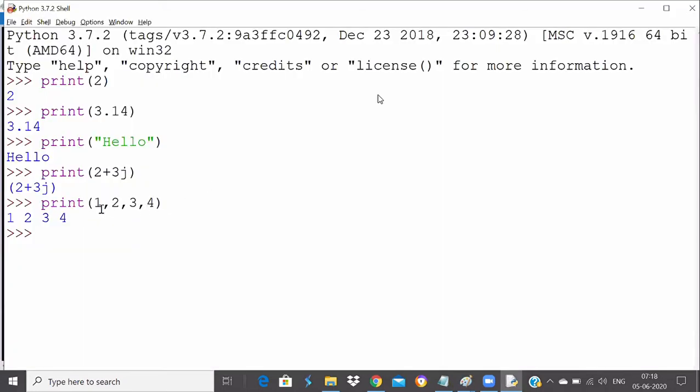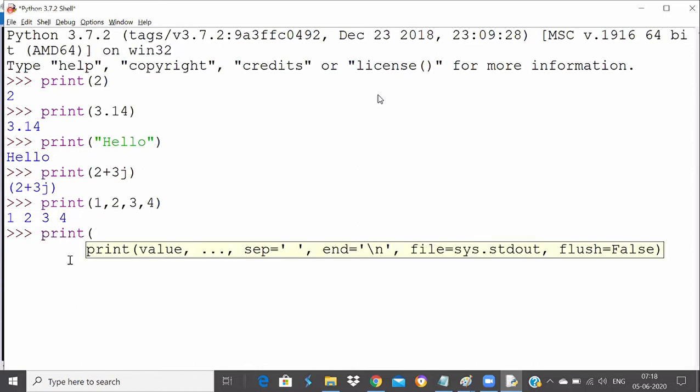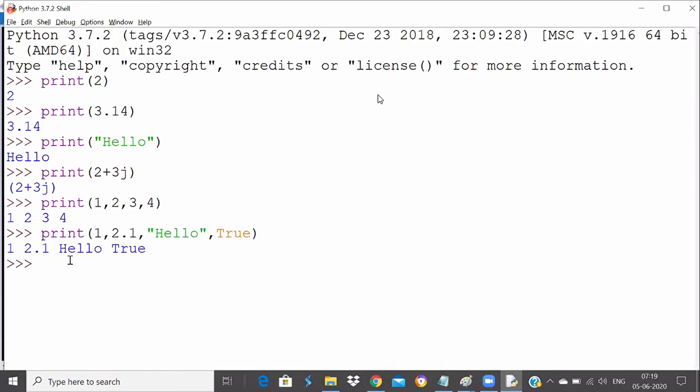So when you say 1 comma 2 comma 3 comma 4, you will get it printed as 1 space 2 space 3 space 4. It will add a space in between them. Now, not only integers, you can print any multiple values as well. You can print one integer, one float, another string, a boolean value. All the values get printed separated by space. So not only a single value, you can give multiple values separated by comma.